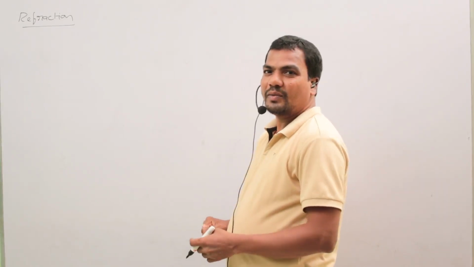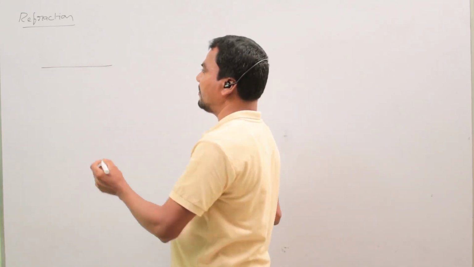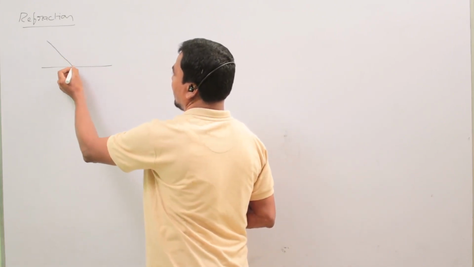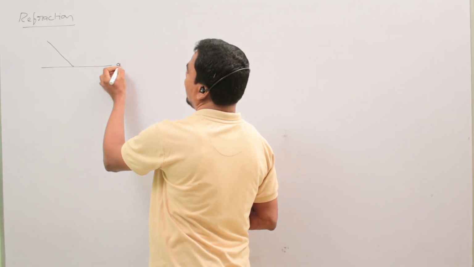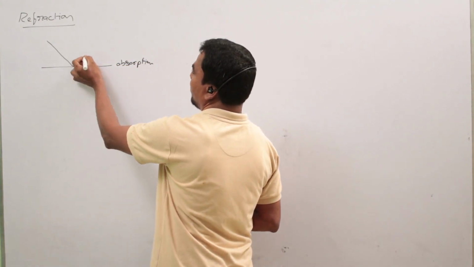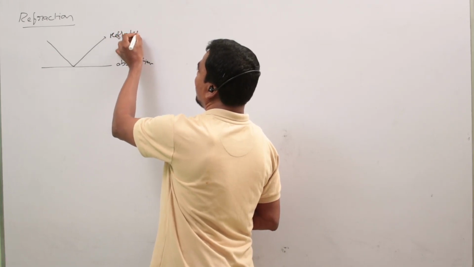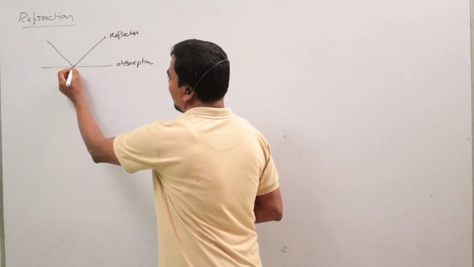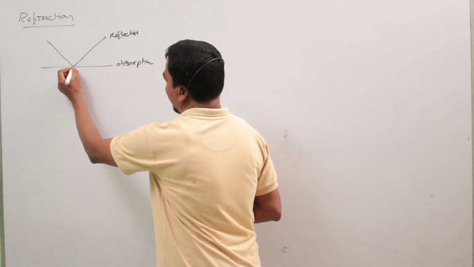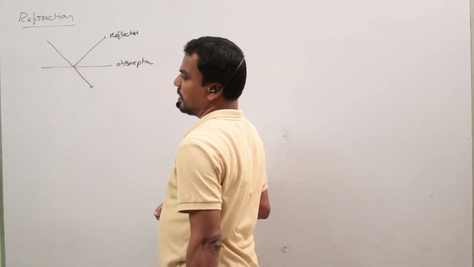So today we will discuss what refraction of light is. When a light ray is incident on some surface, some part of the light is absorbed, and the remaining part of the light is reflected into the same medium. Some part of the light is transmitted through the medium and goes into the second medium.